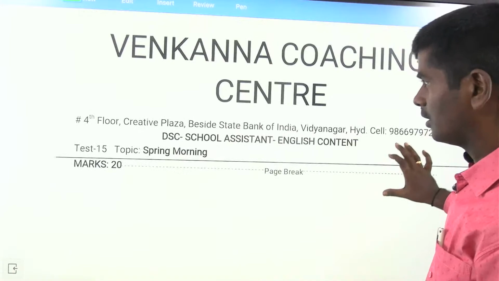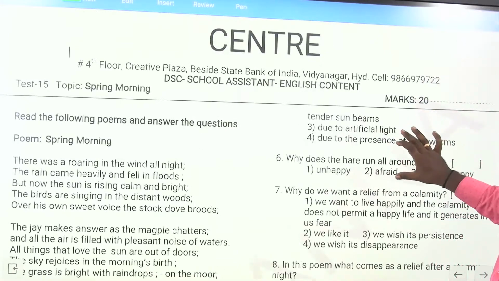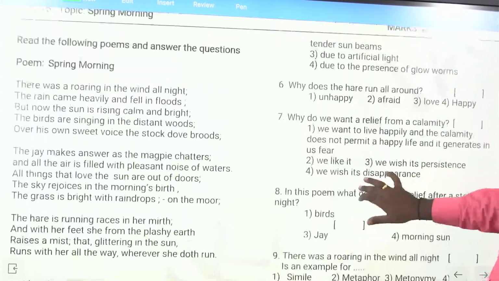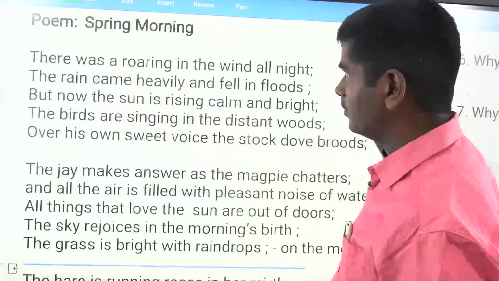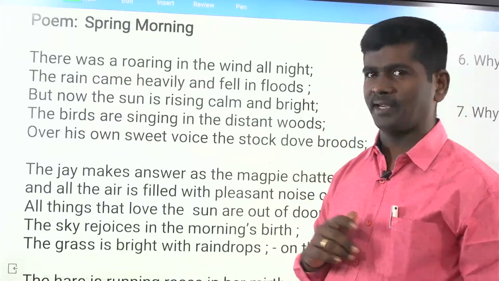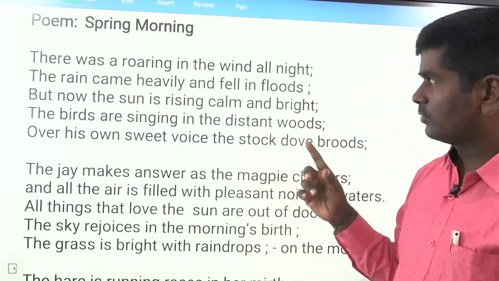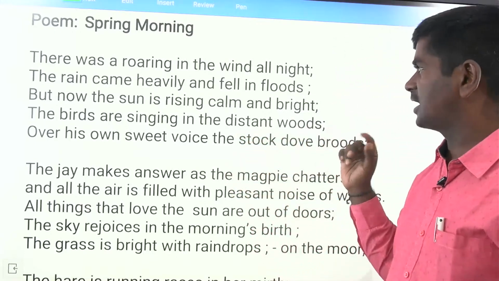Friends, you can see Spring Morning, which I actually designed long back, and it includes a lot of bits. You can see the poem, and let me read it for you. There was a roaring in the wind all night. The rain came heavily and fell in floods. But now the sun is rising calm and bright, and the birds are singing in the distant woods.